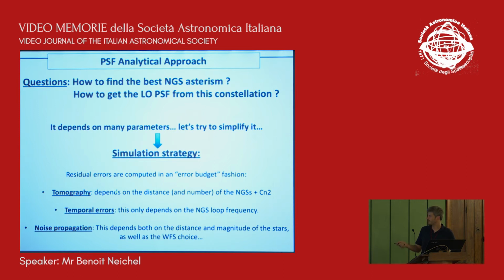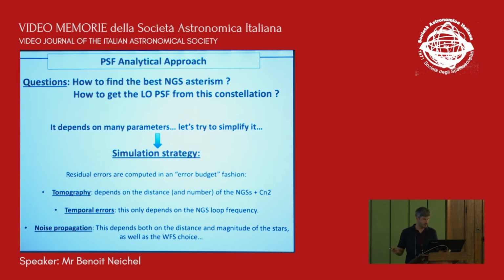So we're going to simplify that and attack this problem in a sort of error budget fashion with 3 terms: tomography, temporal error, and noise propagation. Tomography will only depend on the number and position of stars, and atmospheric properties. Temporal errors will only depend on the brightness of the star, and noise will depend on the distance of the star, so how well you've been able to compensate the star, or how well it's spread, and wavefront sensor choice. But we assume that the instruments have done their choice already. So the idea of this tool is not to help the instrument to design their system, but to help the users to use the instrument.